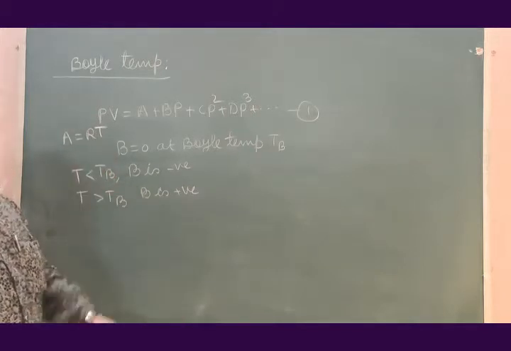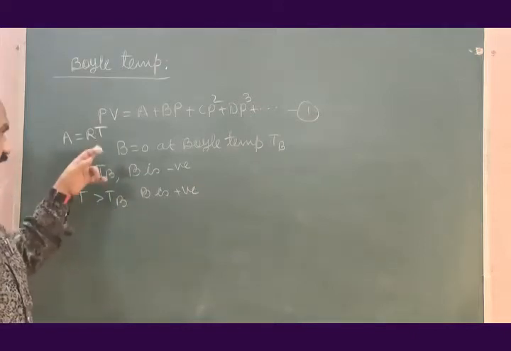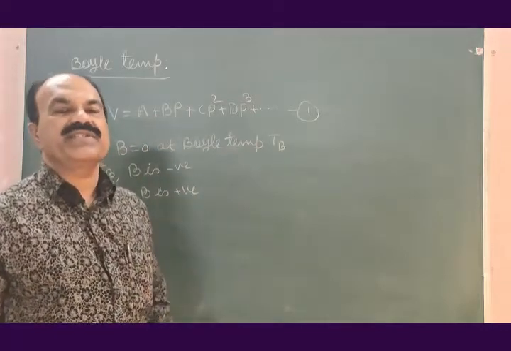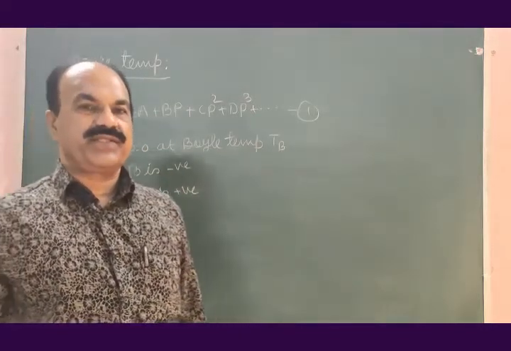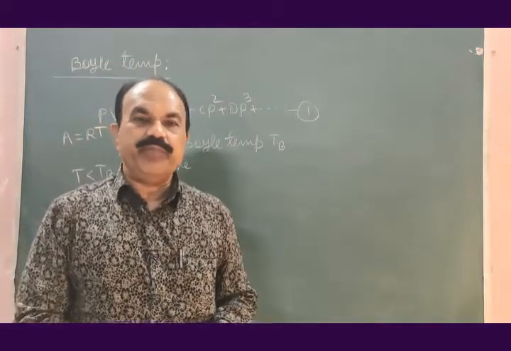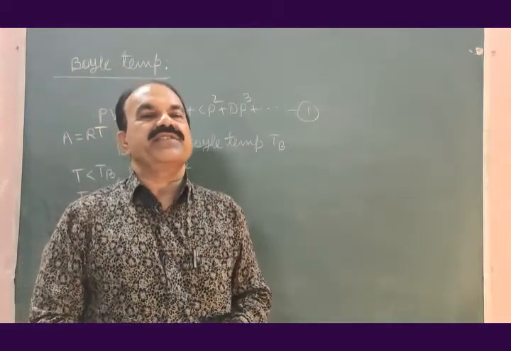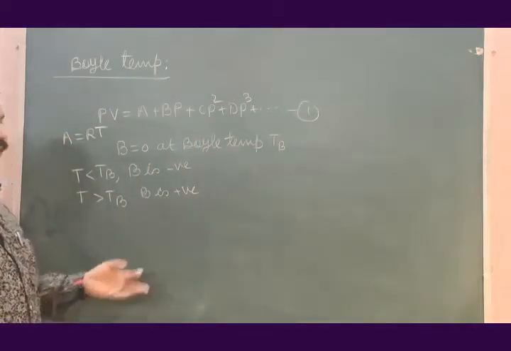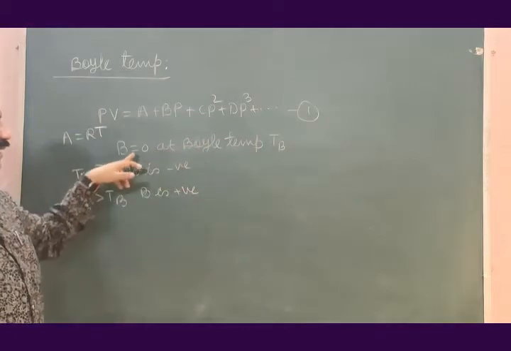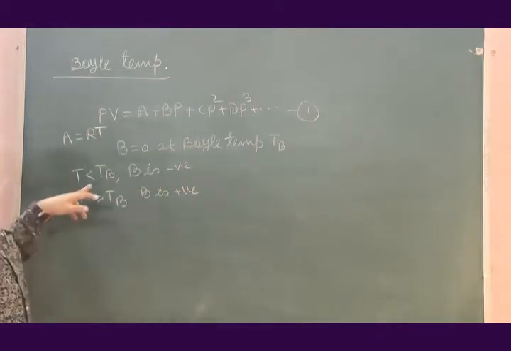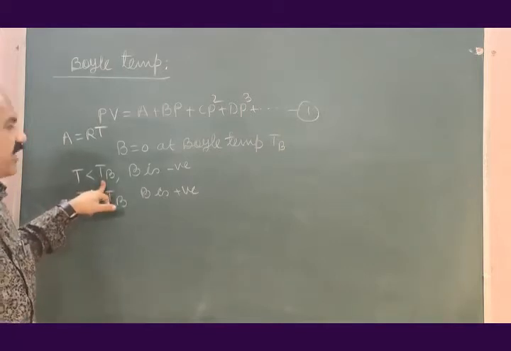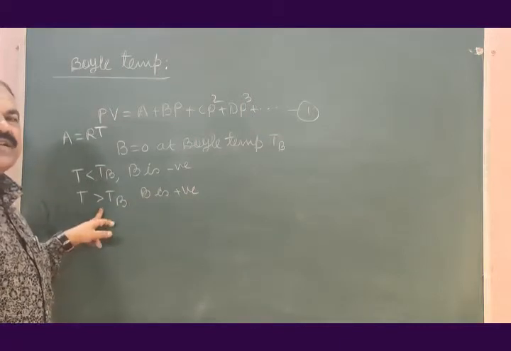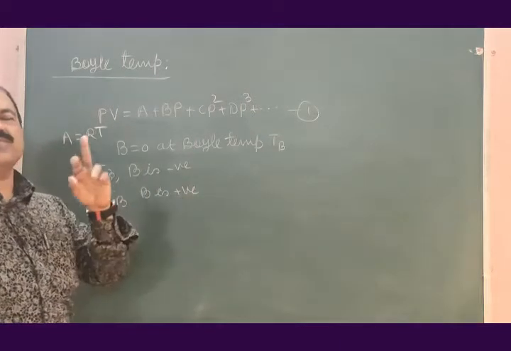B is more important because the term B in the empirical equation of gases decides the behavior of gases at various pressures. B has 3 values. At boil temperature Tb, the value of B is 0. For temperatures smaller than boil temperature, B is negative. For temperatures greater than boil temperature, B is positive.